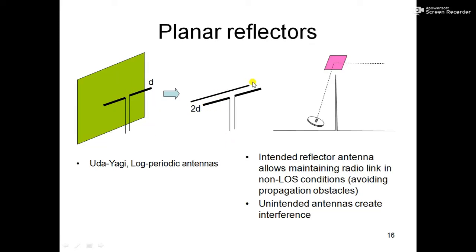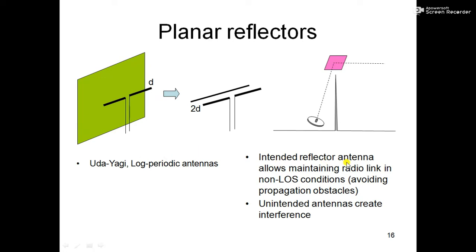This is the director. The log periodic antenna is another antenna which looks like a Yagi antenna, but the distances between the directors are not linear but logarithmic. That's why it is called the log periodic antenna. This is important, so you make sure that your wave is concentrated in one direction.